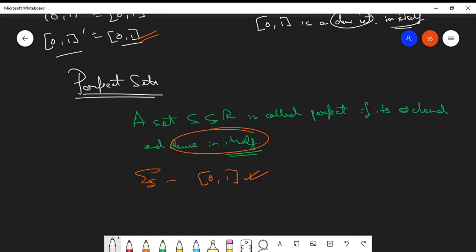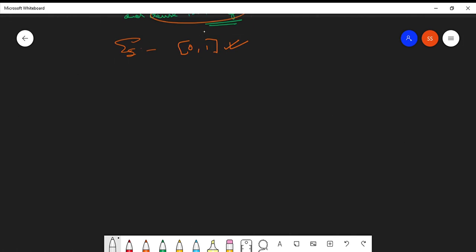The disconnected set is kind of important, but understanding is very conceptual. What is the definition of a disconnected set? Without understanding a disconnected set, you won't be able to understand a connected set.